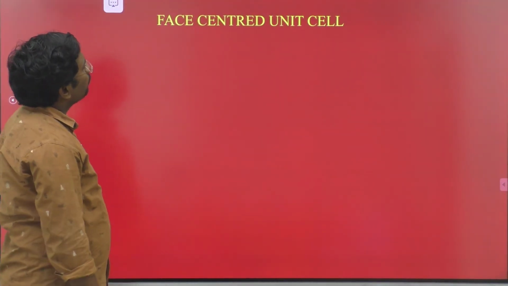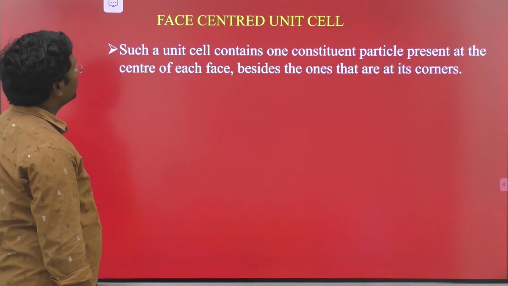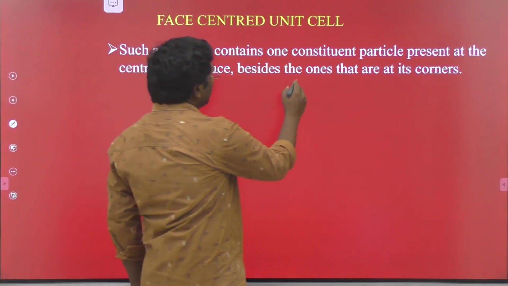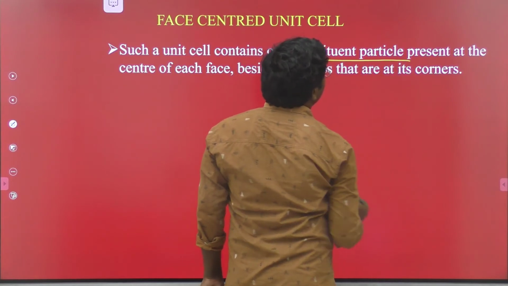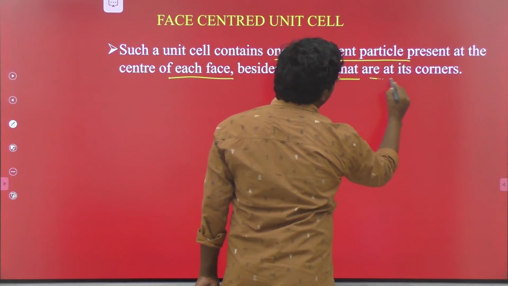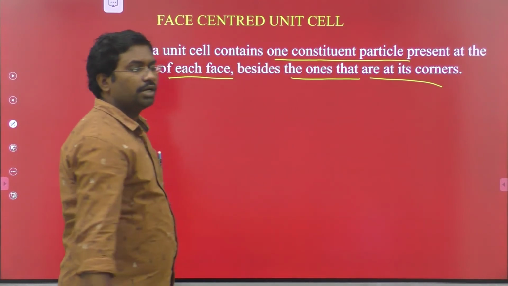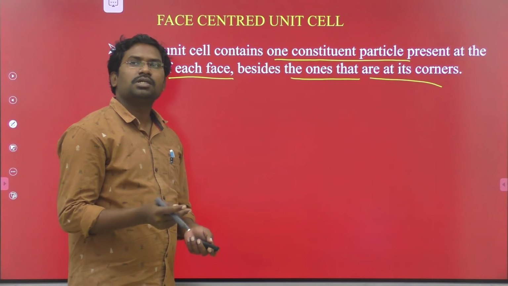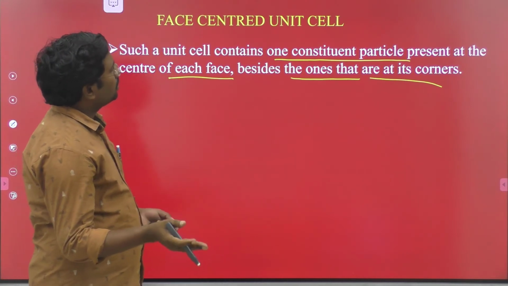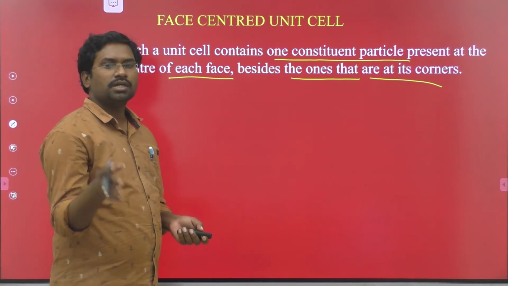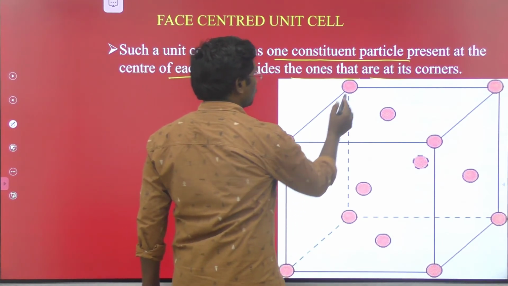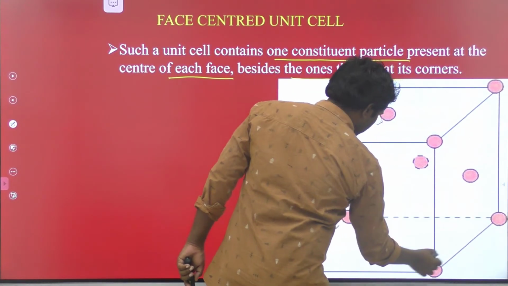Come to the next one, face centered unit cell. What is meant by face centered unit cell? Such a unit cell contains one constituent particle at the center of each face besides the ones at its corners. So atoms are present at corner positions along with each face center. Look at this image: atoms are present at 8 corners, 1, 2, 3, 4, 5, 6, 7, 8.